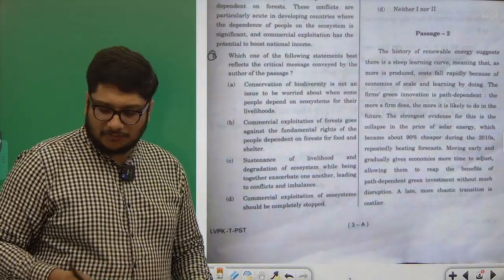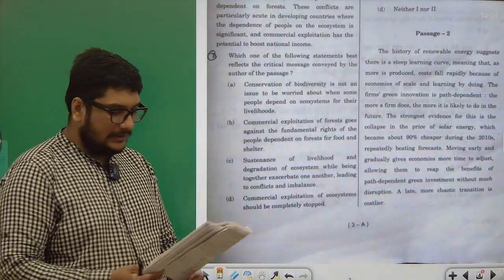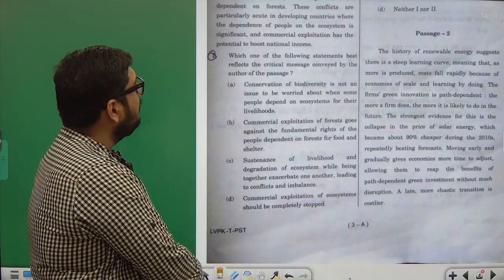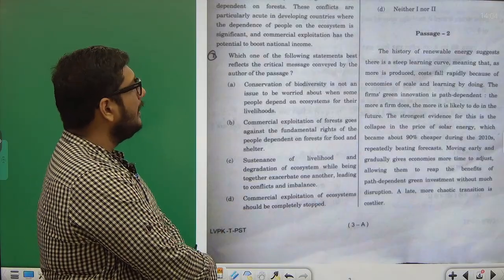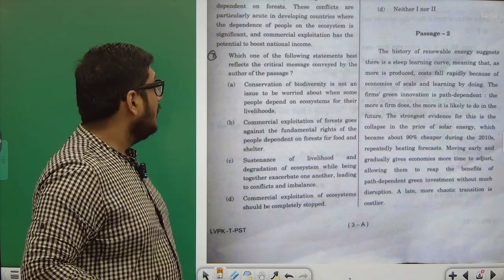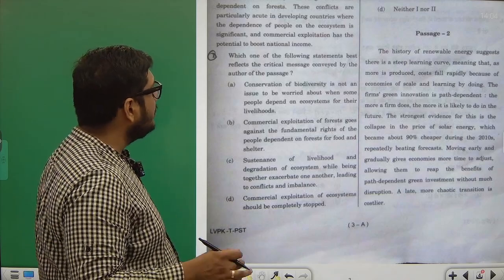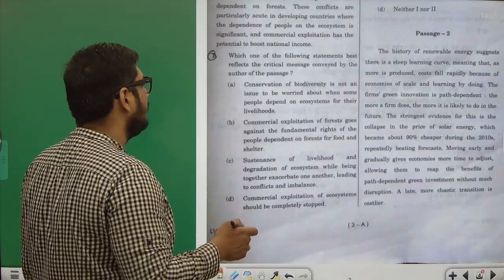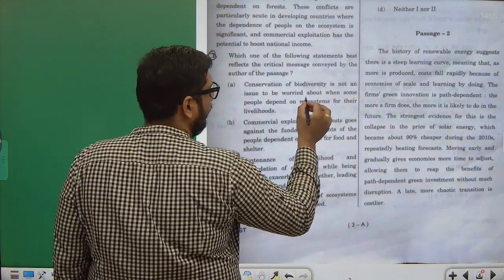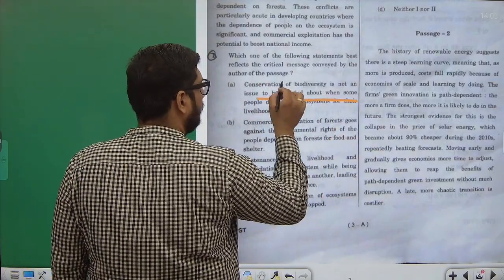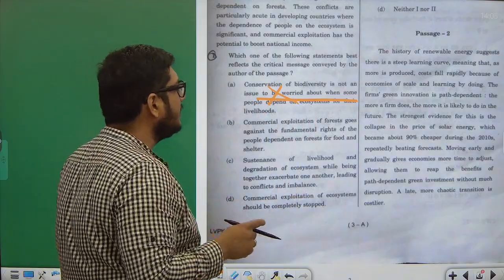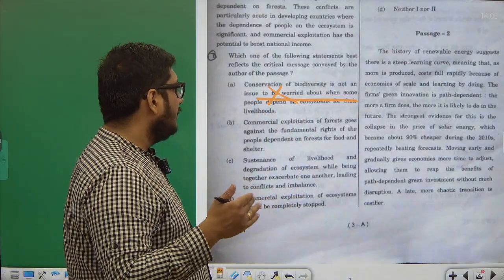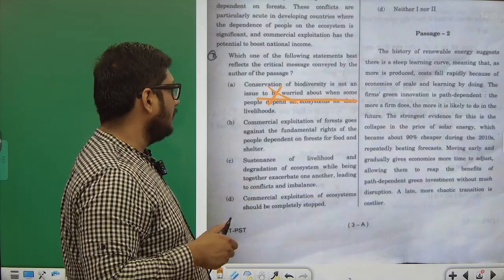Let me read these options for you and see what is the correct answer. Which of the following statements best reflects the critical message conveyed by the author of the passage? A: Conservation of biodiversity is not an issue to be worried about when some people depend on ecosystems for their livelihood. This is not what they are saying, not to be worried about. B: Commercial exploitation of forest goes against the fundamental rights of the people dependent on forest for food and shelter.